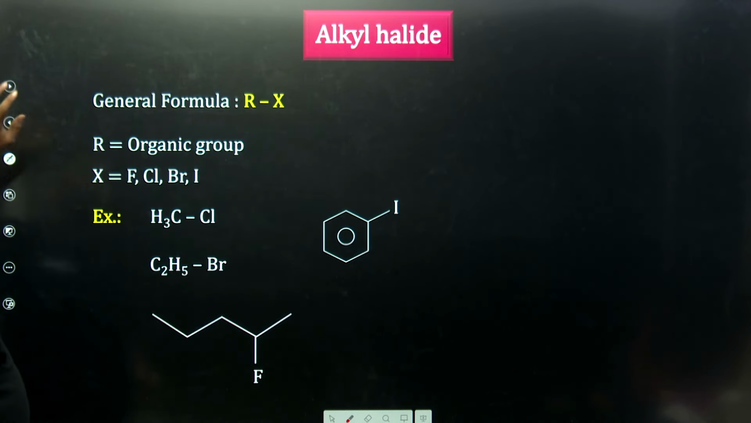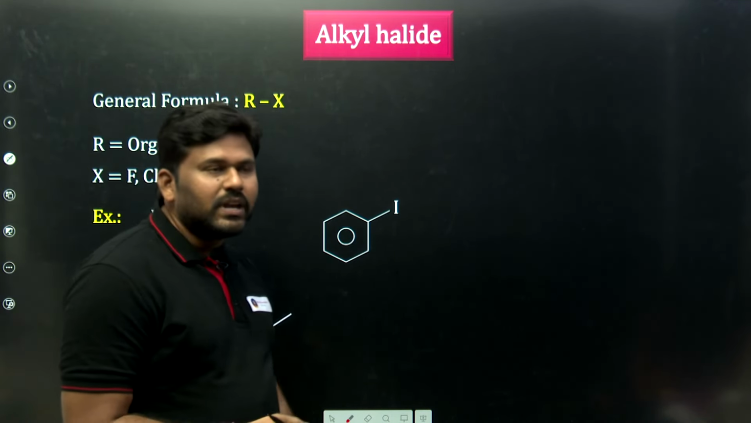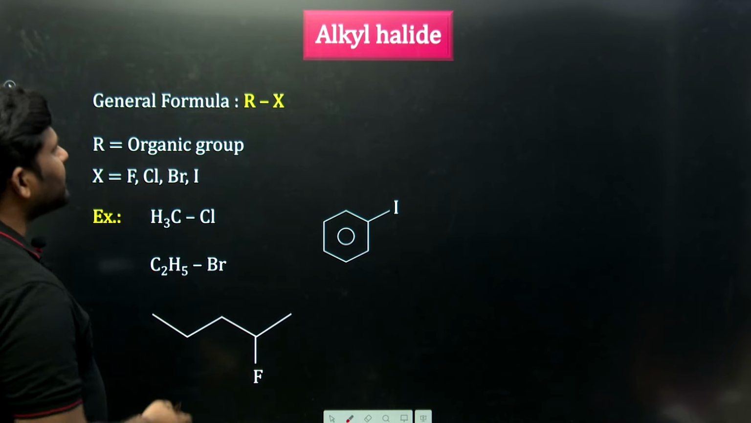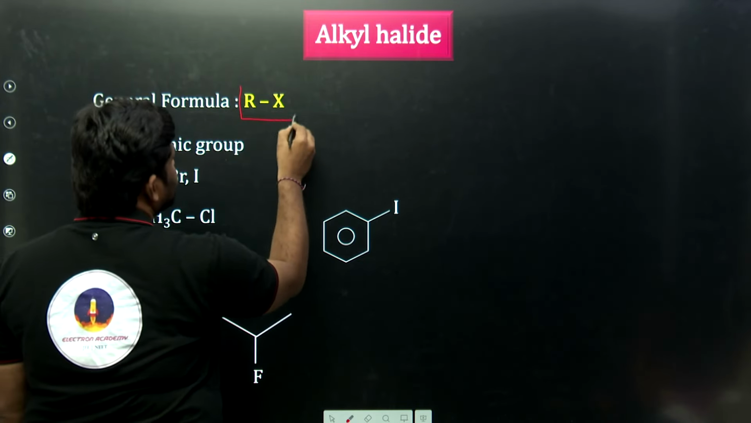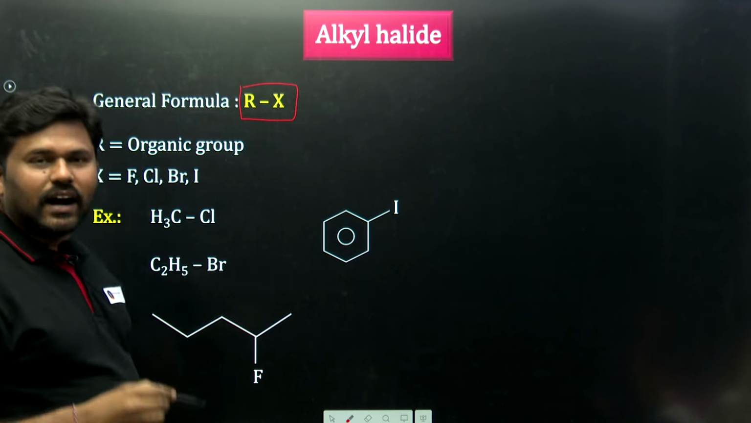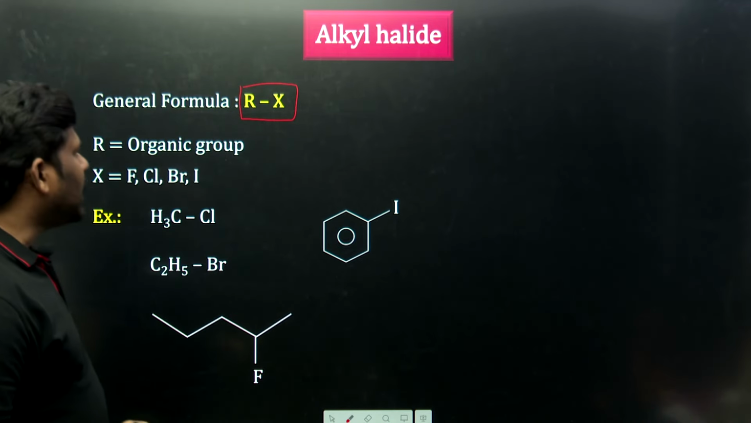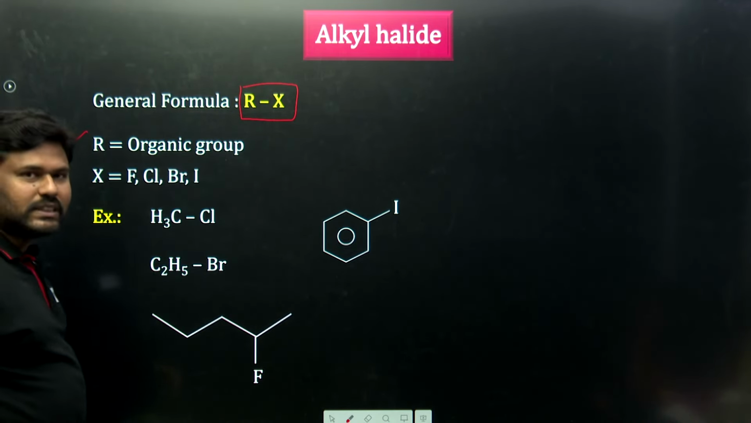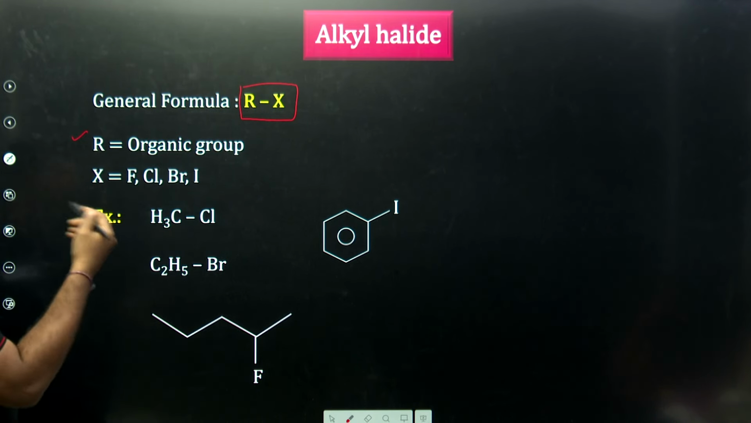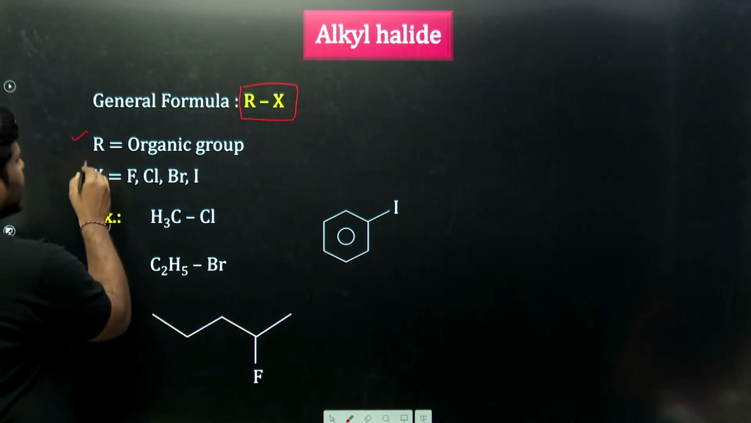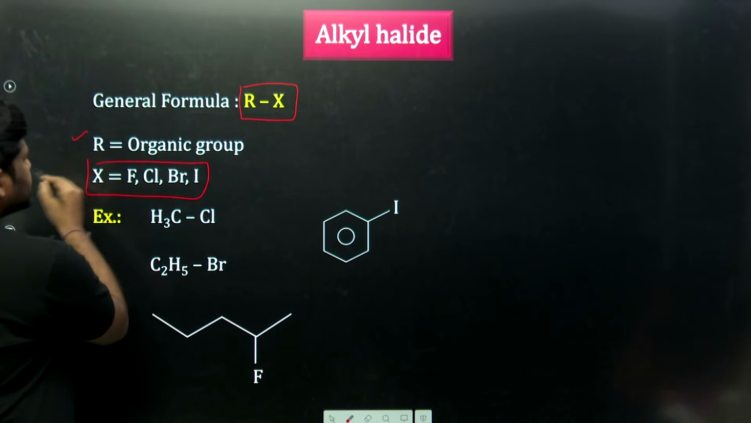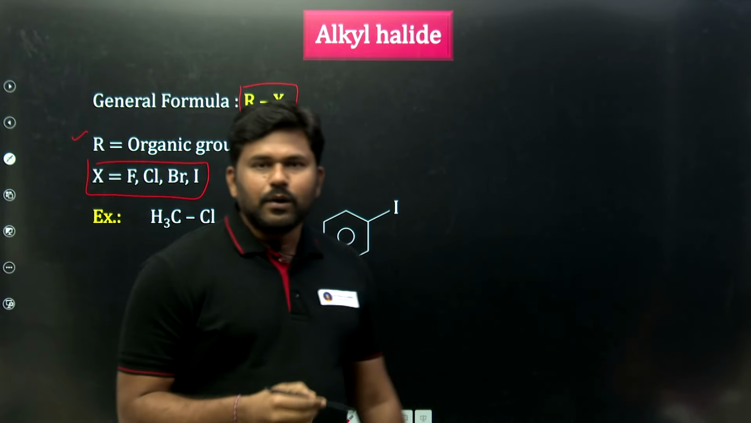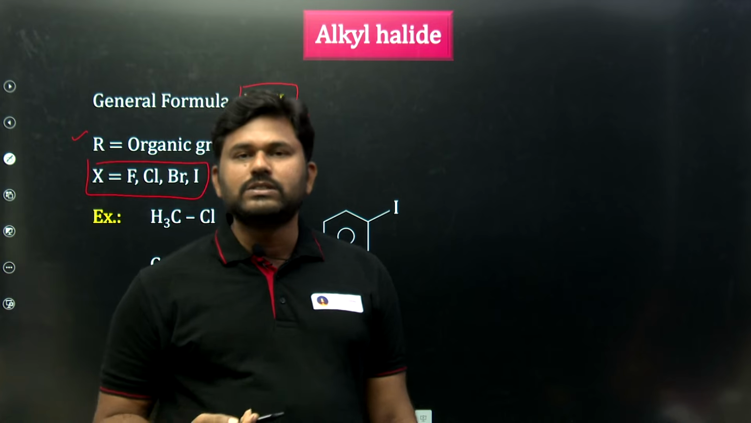Next functional group will be alkyl halide. The general formula will be RX. Sir, what is the R, sir? R will be the organic group like methyl, ethyl, propyl, like that. In future classes we will learn. Next, what is X, sir? X is fluorine, chlorine, bromine, iodine. We call these halogens.